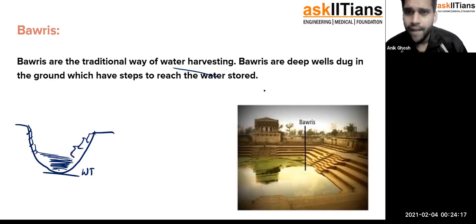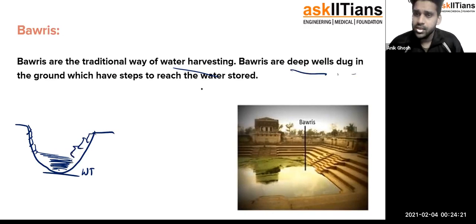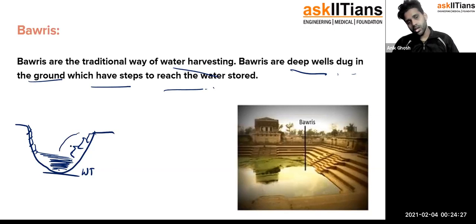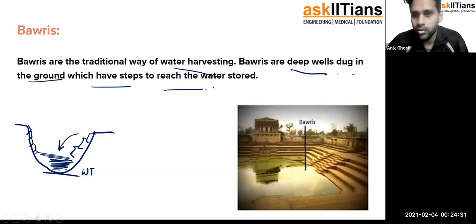These are the deep wells dug into the ground which have steps to reach the water stored. These steps show the way to the water source. Now this thing you can see in the picture, that is a Bawri.